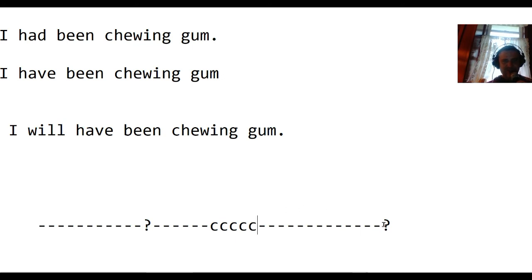There will have been chewing by the time I talk about this. In that future, there will have been chewing. Maybe chewing now, maybe not, but there will have been chewing in that future between now and the even further future. There will have been chewing. So, those are the 12 tenses of English.